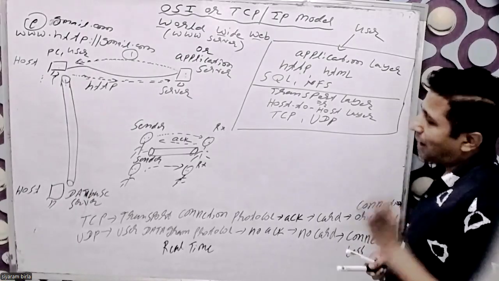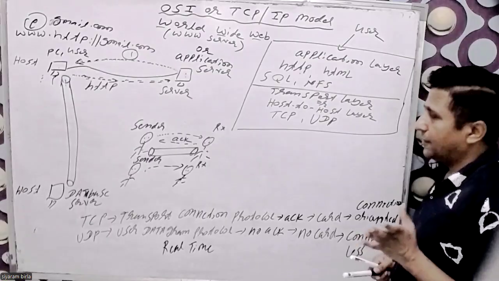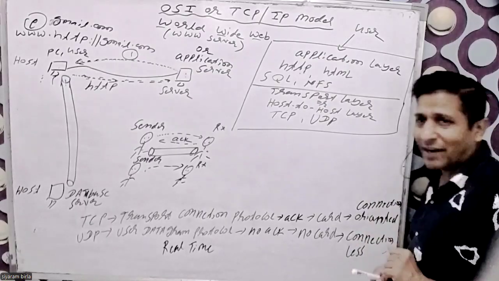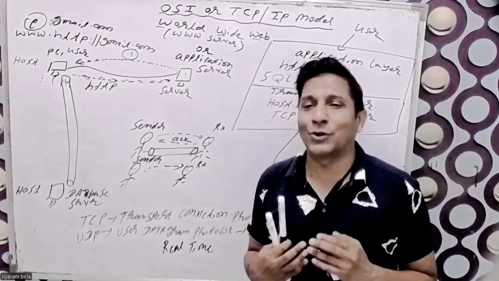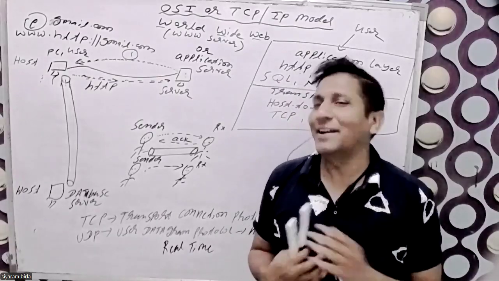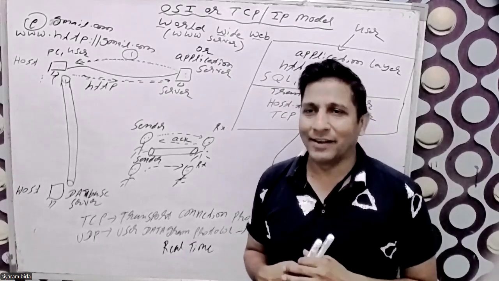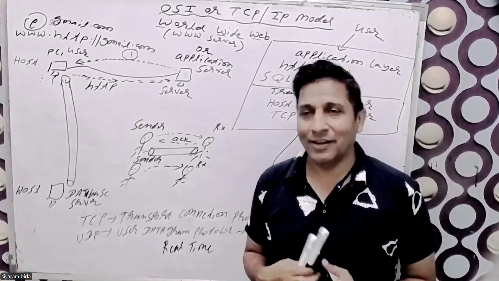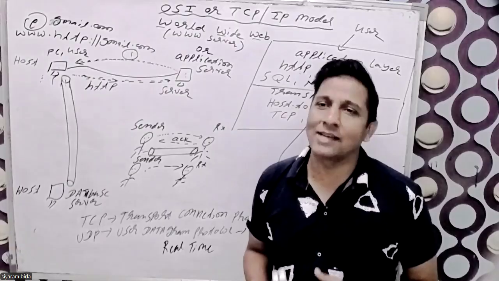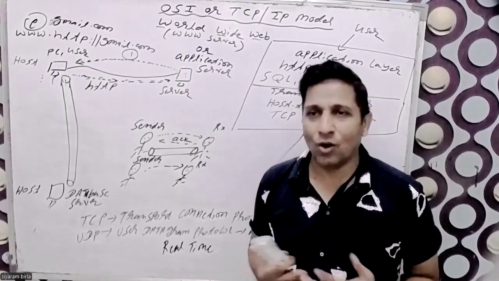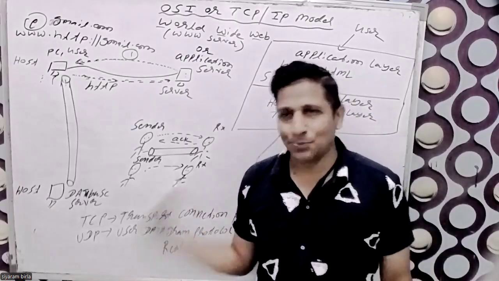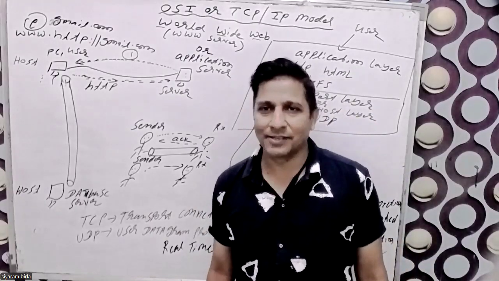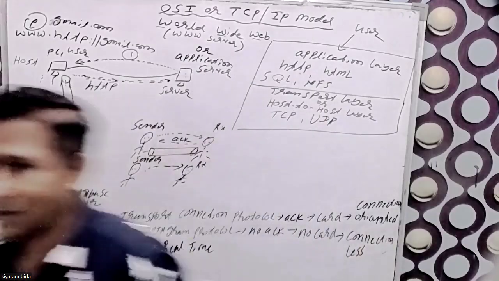Now you decide whether your application needs a TCP service or UDP. The remaining layers I will explain in the next class, otherwise my video will be very large. So I'll explain the remaining layers in the next lecture. Stay for that. Thanks.